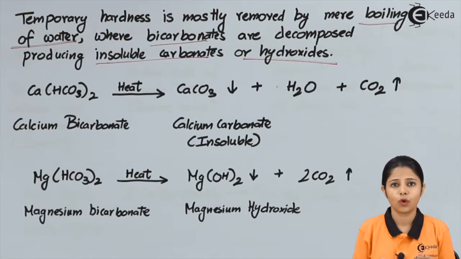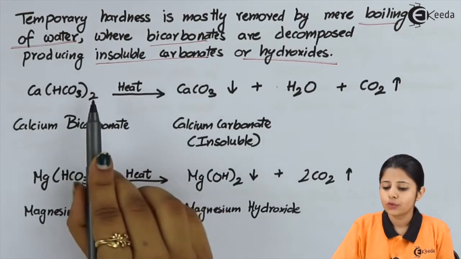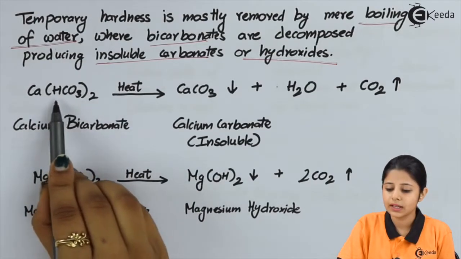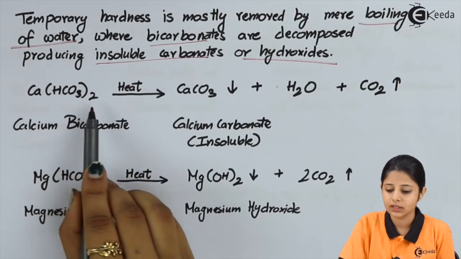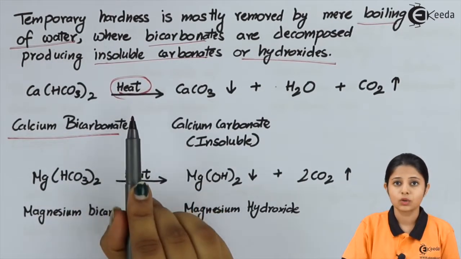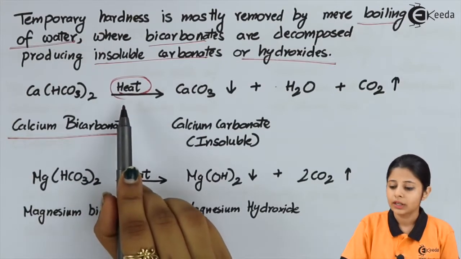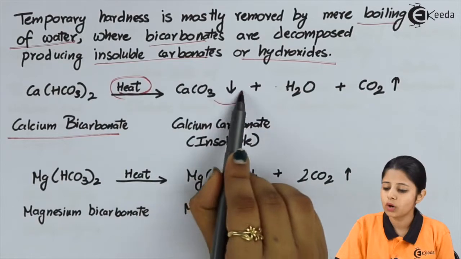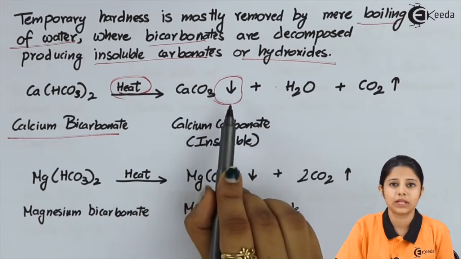Let us see this in the form of reactions. The first one is Ca(HCO3)2, that is, the entire HCO3 is twice. This is known as calcium bicarbonate, and we are providing heat to it. When we provide heat, it gets converted into CaCO3, with a downward arrow. The downward arrow shows a precipitate.